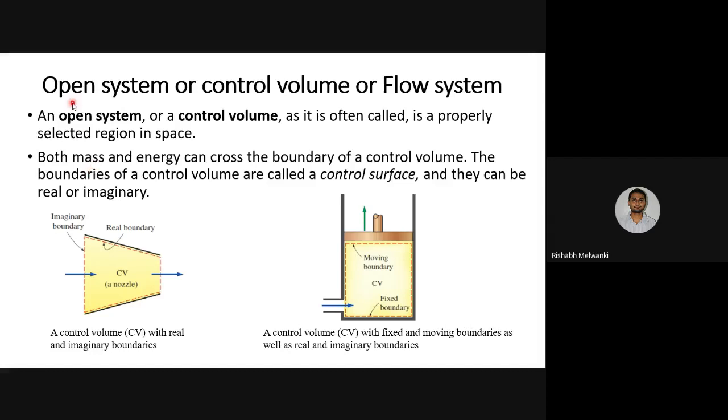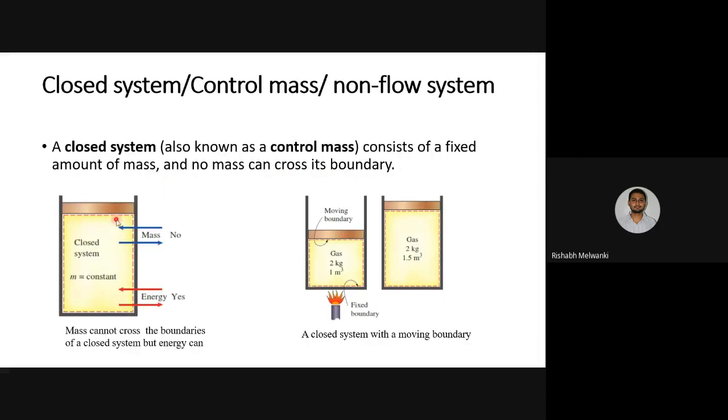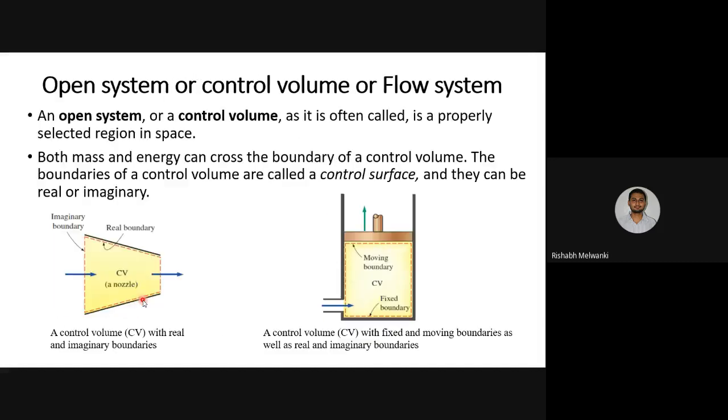Next one, open system. It is also known as control volume, and also known as flow system. So what is a flow system or open system? It is also a selected region in space, but in this case both mass and energy can cross the boundary. Here you can see this was the boundary. From this boundary mass was not transferring, but energy was transferring, crossing the boundary. Now in an open system, mass as well as energy will cross the boundary.